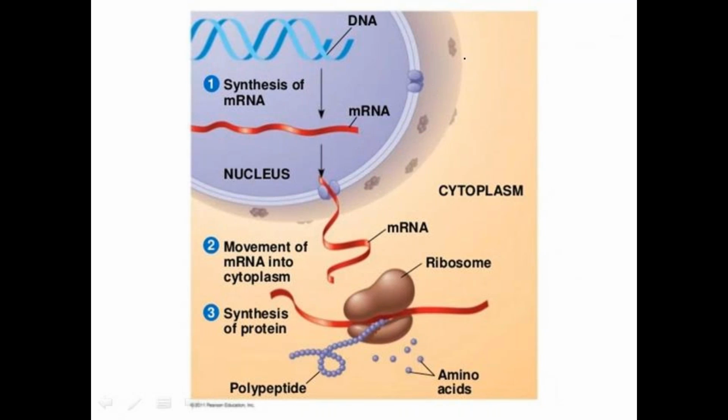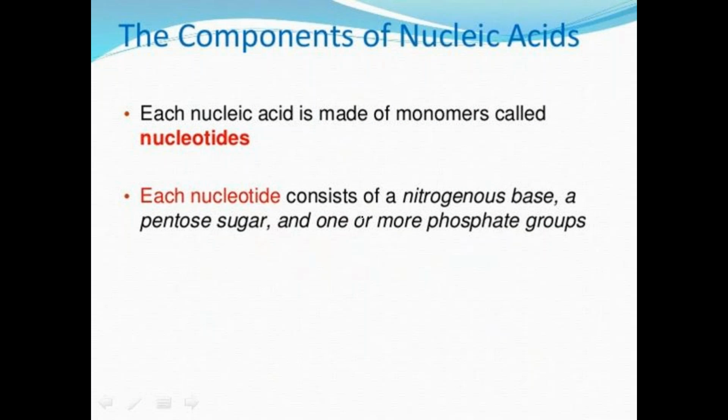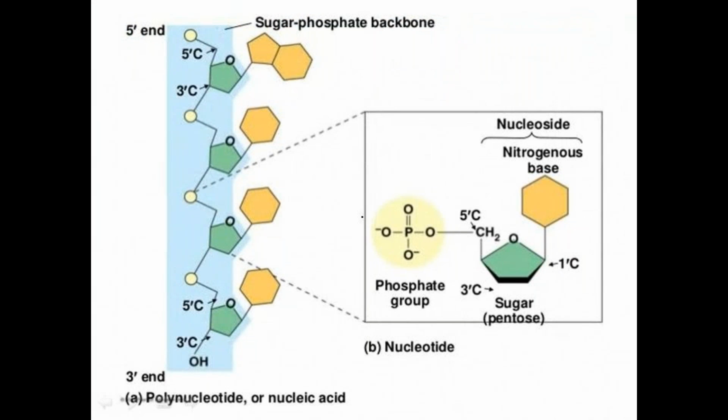Okay, and what is happening here? DNA is first duplicated and next it causes the synthesis of mRNA. The nucleus synthesizes the mRNA and then it is transported into the cytoplasm, where the ribosomes are the main organelles responsible for the synthesis of protein, and that information is synthesized in the form of an amino acid sequence called the polypeptide. Okay, and coming to the components of nucleotides, they contain the nitrogenous base, pentose sugar, and one or more phosphate groups. And this is the major structure regarding this.